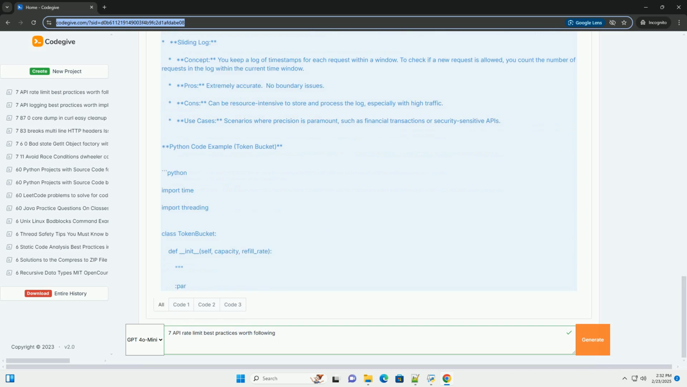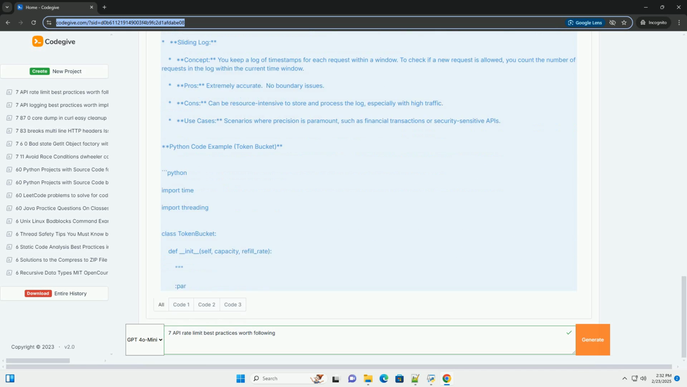Rate limit values specify the maximum number of requests allowed within a given time period, for example 100 requests per minute, 1000 requests per day. Scope defines the scope of the rate limit. Is it per user, per API key, per IP address, or per a combination of factors?